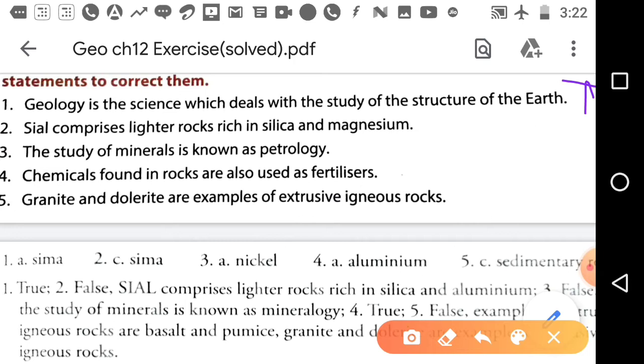Sial comprises lighter rocks rich in silica and magnesium. It is false. Sial comprises, it is not magnesium, here it is silica and aluminium.